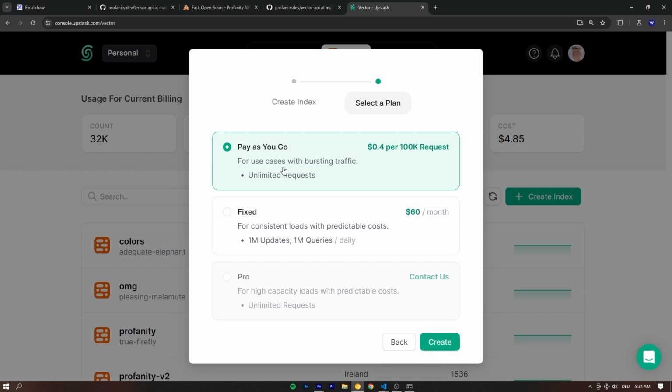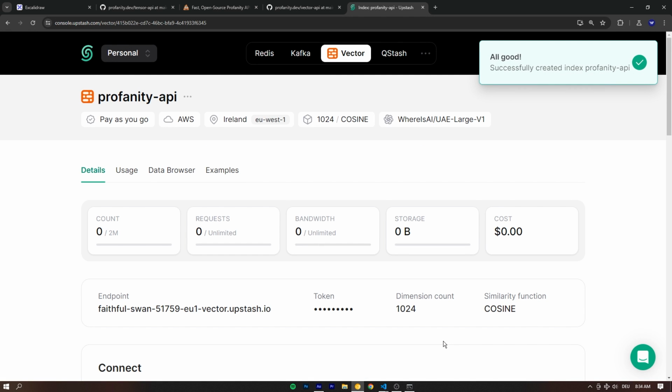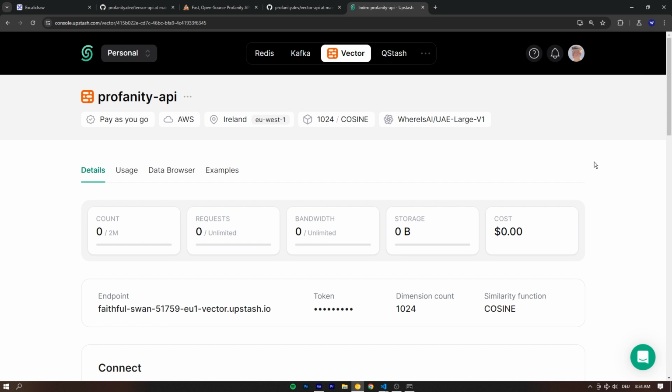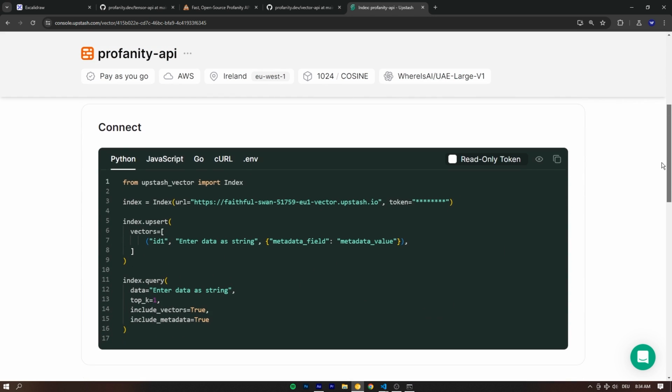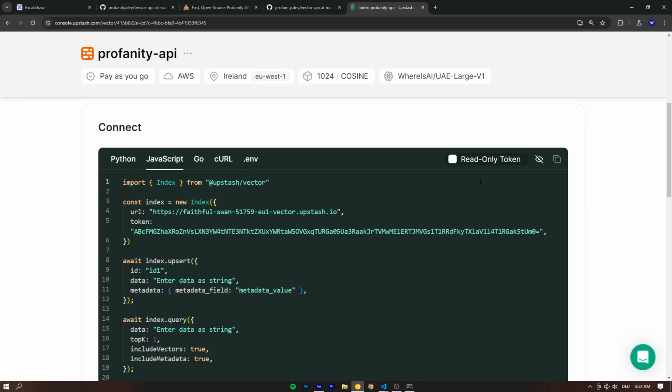I'm going to select the pay as you go, but you can totally follow along on the free plan as well if you want. Upstash has a pretty good free tier. I was on it for the longest time, so that definitely works. And then as easy as that, that's going to give us the credentials we need to connect to our database right here. So let's grab this.